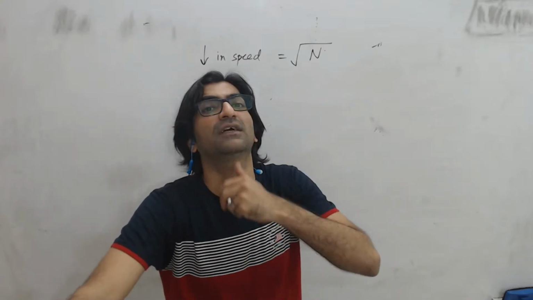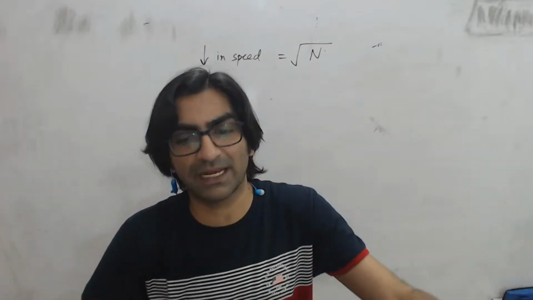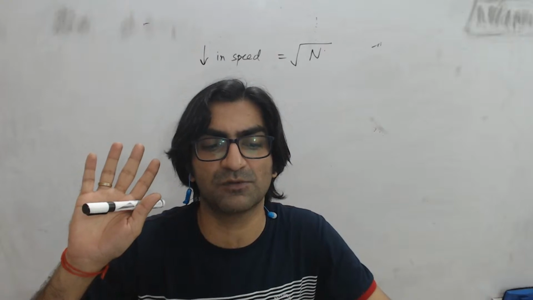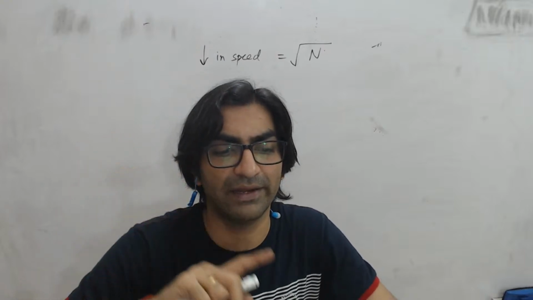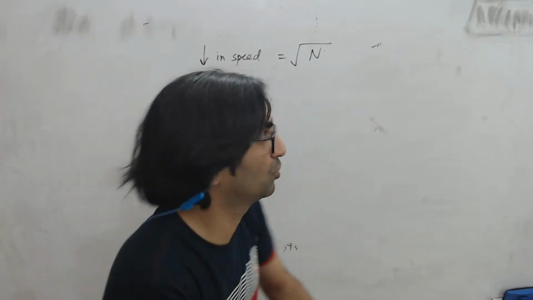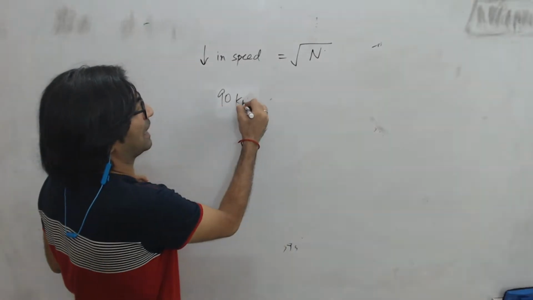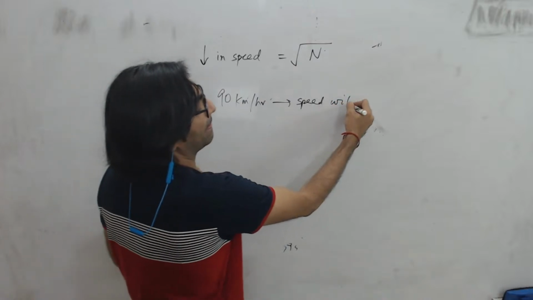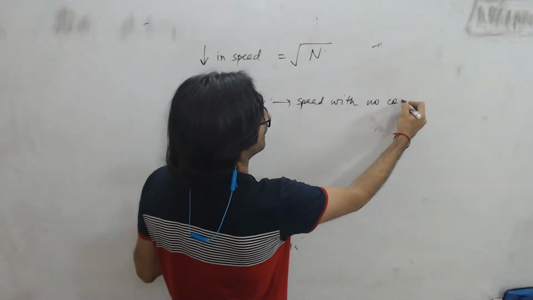So whatever speed just the engine goes at will be its maximum speed. So when the question says 90 kilometers per hour is the maximum speed, it must mean that 90 kilometers per hour is the speed with no coaches attached.